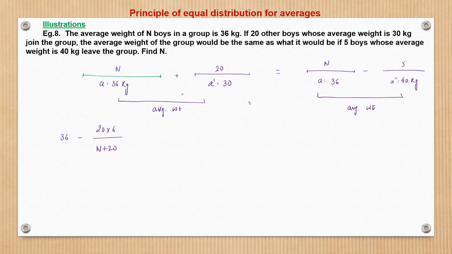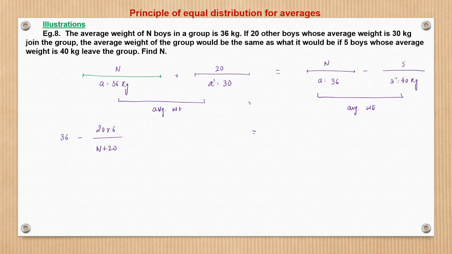Because had the average weight of the 20 students been 36 kg, then the average weight of the new group would have very well been 36 kg. But since the new group has an average weight of only 30 kg, that 6 kg difference for each of the 20 students, that is 20 into 6, will bring down the average, and that will be absorbed equally by all the n plus 20 students or boys. So the new average would have been 36 minus change upon n plus 20.